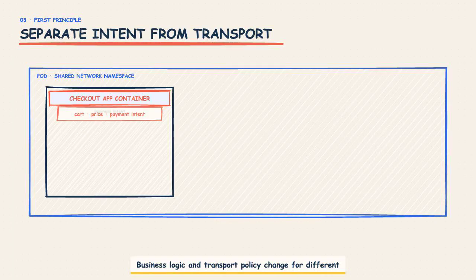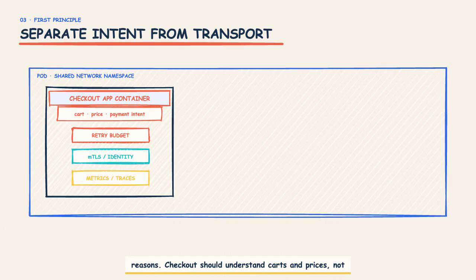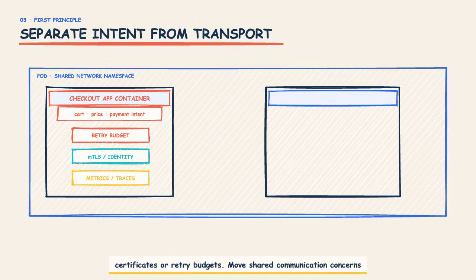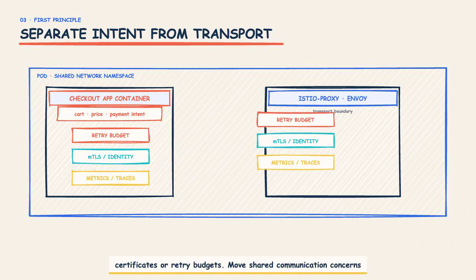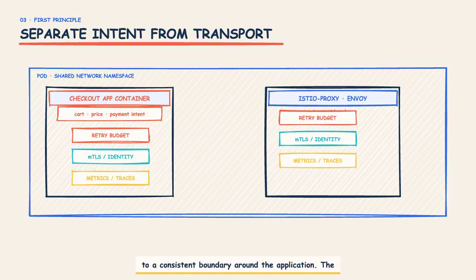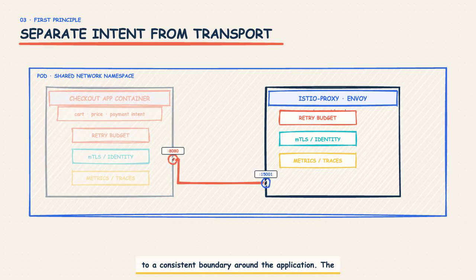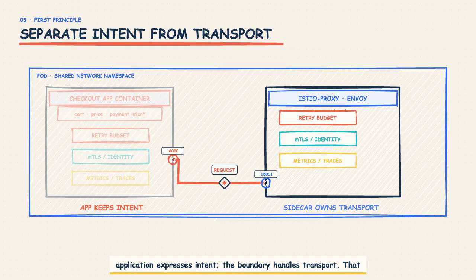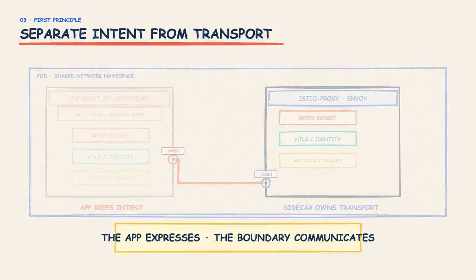Business logic and transport policy change for different reasons. Checkout should understand carts and prices, not certificates or retry budgets. Move shared communication concerns to a consistent boundary around the application. The application expresses intent, the boundary handles transport. That boundary is the service mesh.